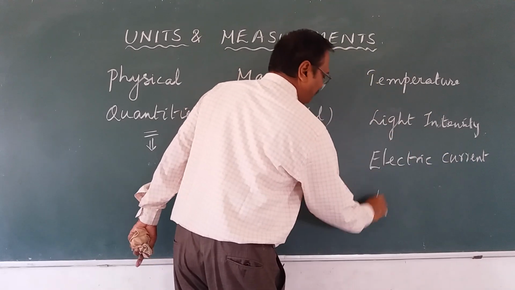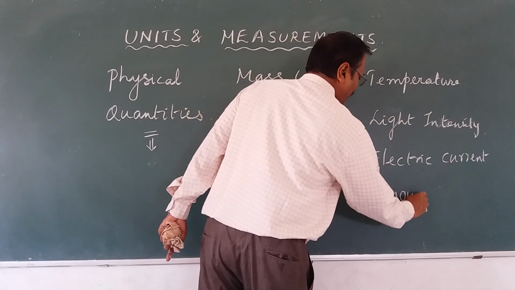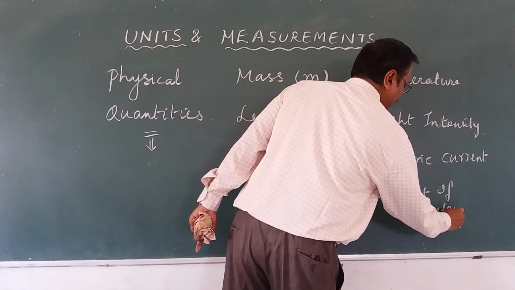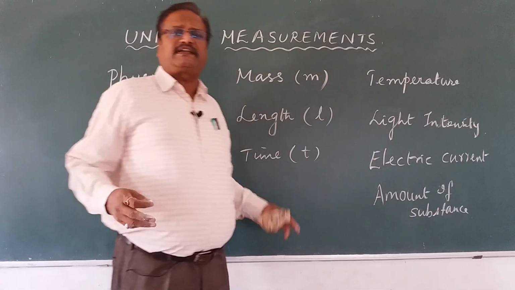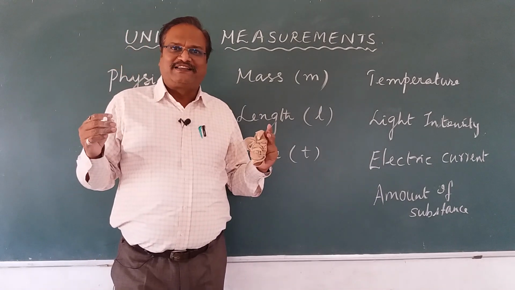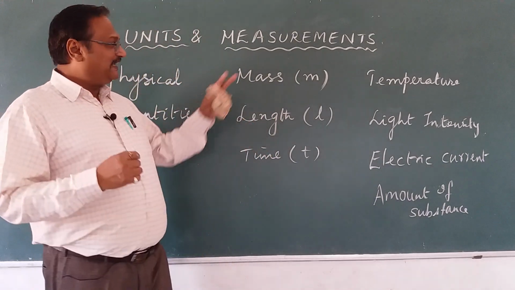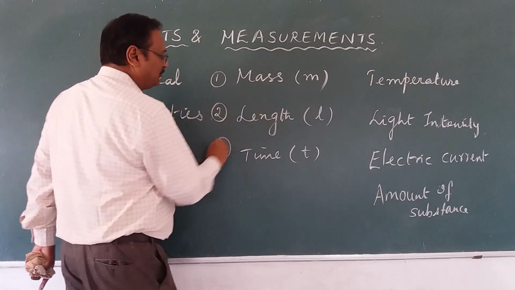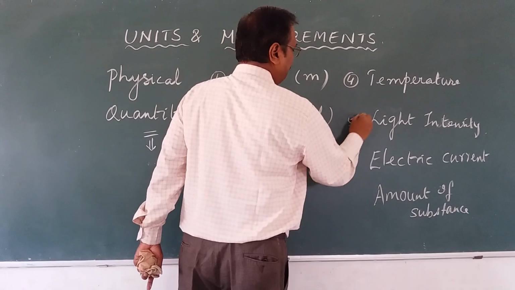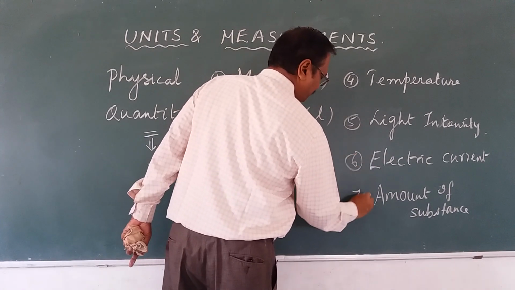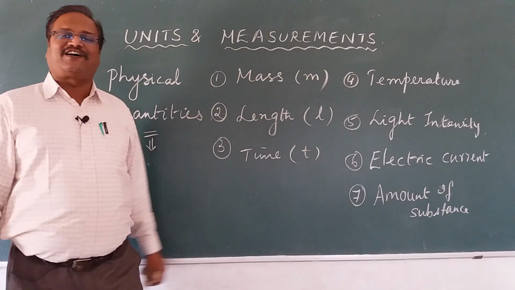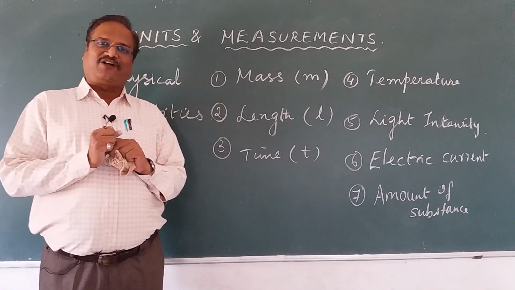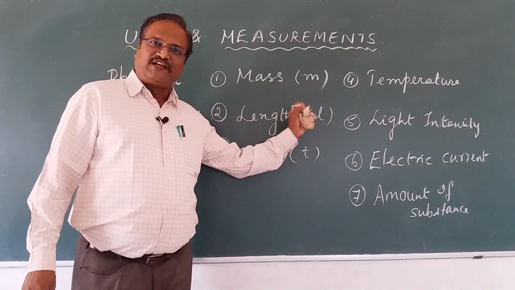And we have amount of substance. This is also measurable. There are so many quantities that are measurable. But scientists selected these quantities: 1, 2, 3, 4, 5, 6, 7. The 7 quantities are called basic physical quantities.